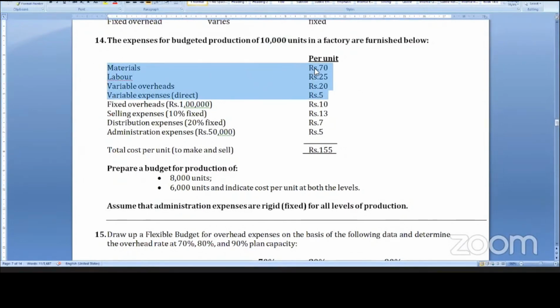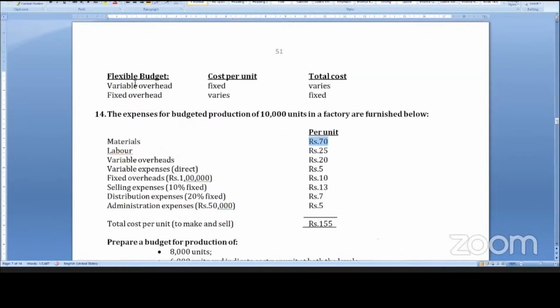Material 70 rupees: 10,000 units is 7 lakhs, 70 into 8,000 units is 5 lakh 60,000, 70 rupees for 6,000 units is 4 lakh 20,000. So variable cost per unit will be the same.